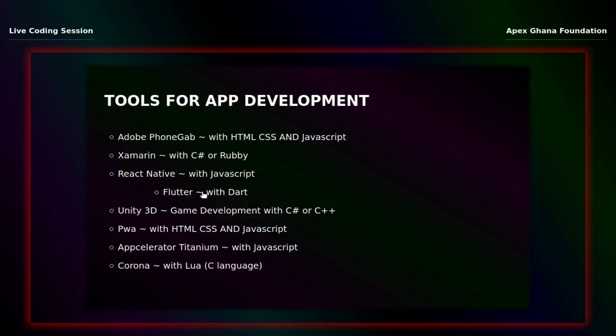Flutter is a very powerful tool, made by Google, and it is also a write once, use anywhere tool. Once you write the code, you can deploy on Android, iOS, or any platform, and you can still use it without having to change anything. So those are the three top app development tools.